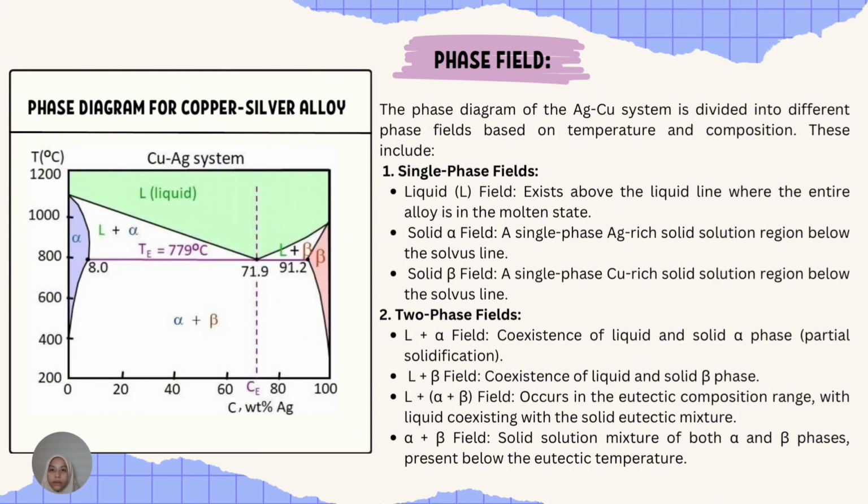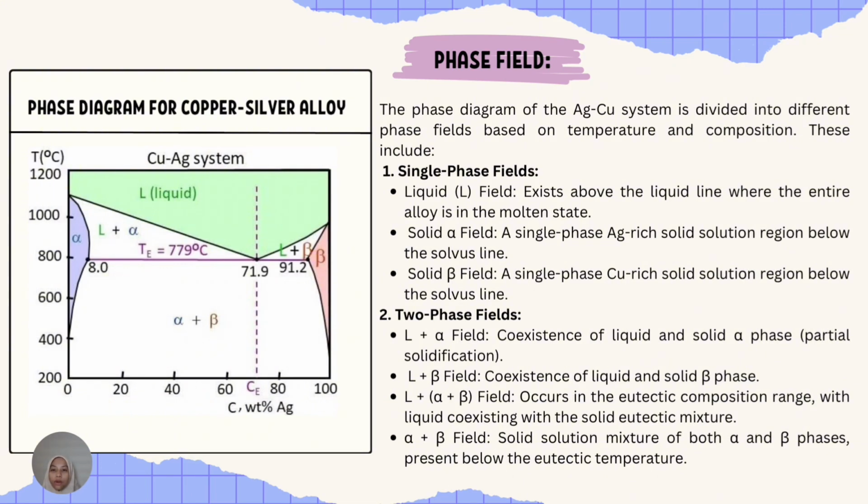Let's start with the single phase field. These regions contain only one phase of the alloy. The liquid field exists above the liquid line when the entire alloy is in a molten state. The solid alpha field represents a silver-rich solid solution that exists below the solver's line. The solid beta field is a copper-rich solid solution found below the solver's line.